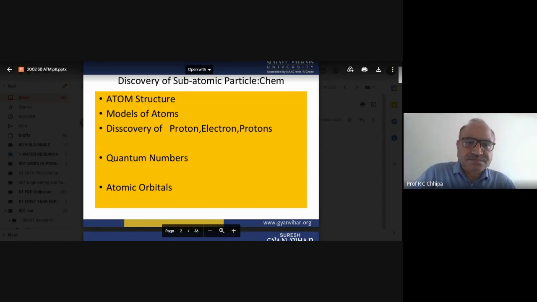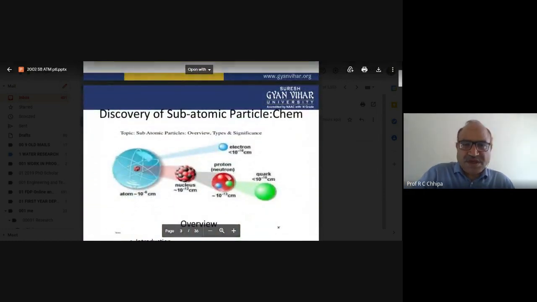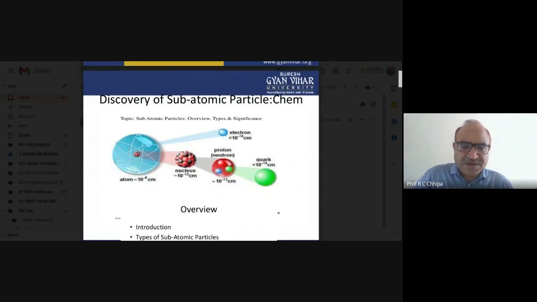Now one more thing is there, whatever we have already discussed. What about this? The atom is one, the nucleus is another, the proton is one, the neutron is there, and then the electron. Then the quark, one of the subparticles. There are certain other subparticles which are present. So 10 raised to power minus 18 is the size of the quark.